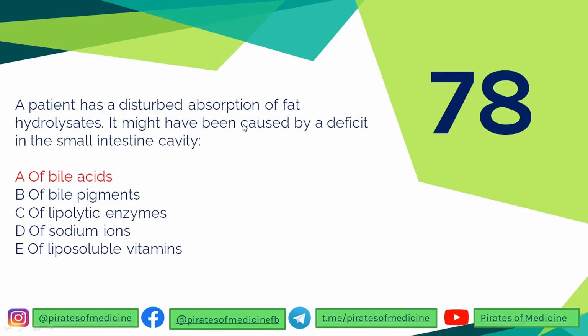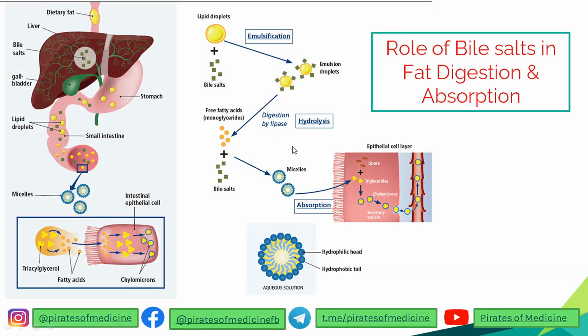78: a patient has disturbed absorption of fat hydrolysates. It might have been caused by the deficit of the following in the intestine. So let's take the role of bile salts in fat digestion and absorption. When a lipid droplet comes into the intestine, what do bile salts do? They do a process called emulsification. During emulsification, they form an emulsified coat around the lipid droplet, and this helps the lipase enzyme to work on these lipid droplets so that they can be digested.